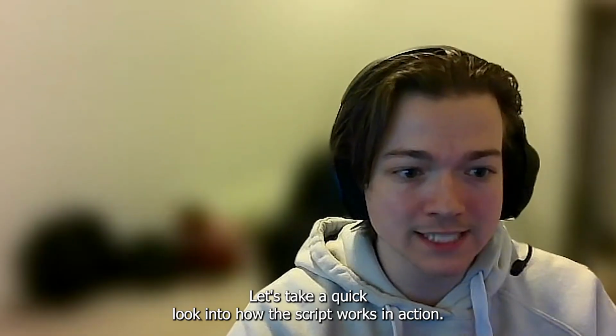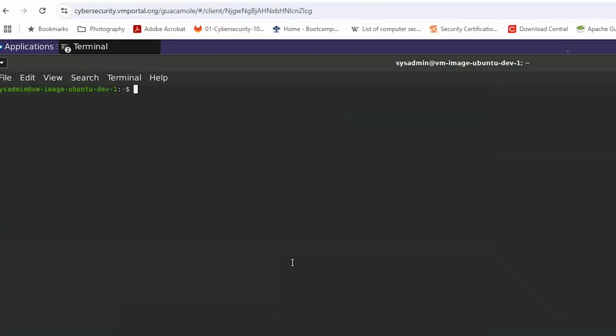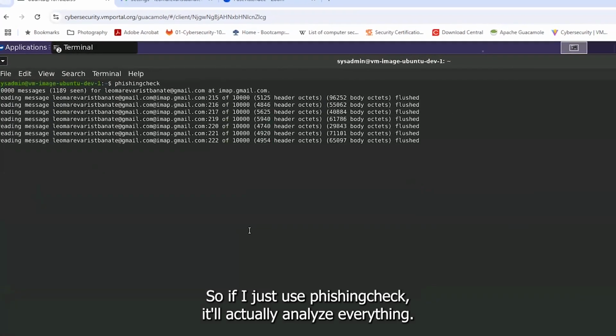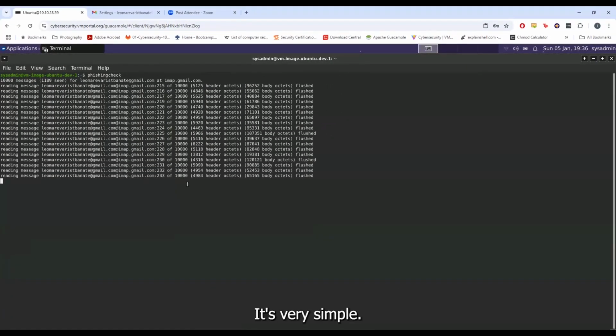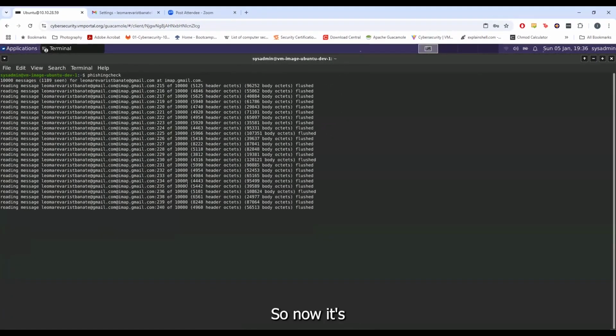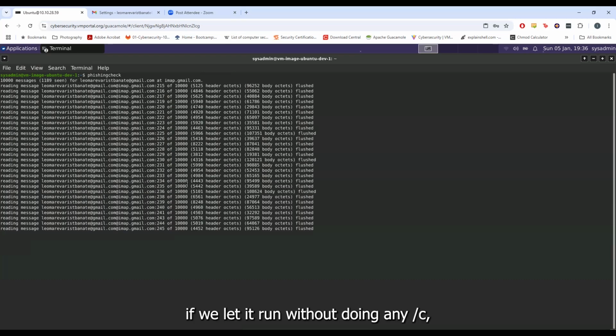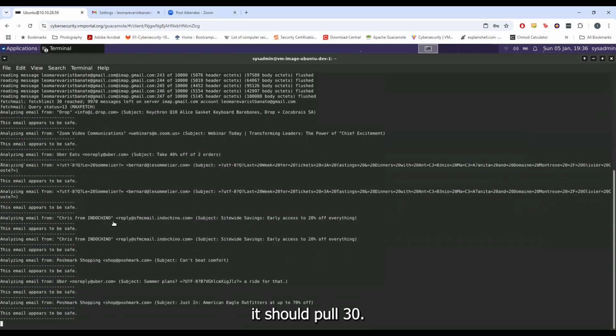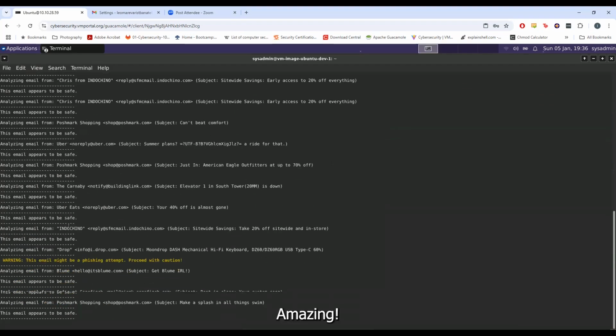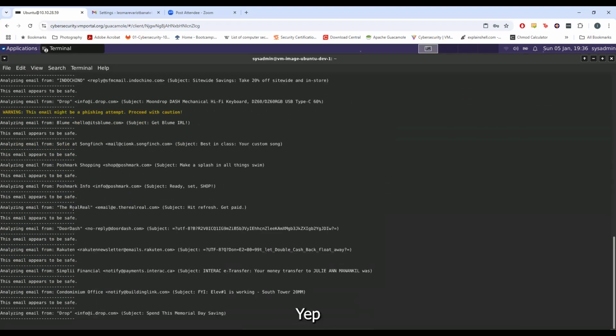Let's take a quick look into how the script works in action. I've also made it an alias on bash. So if I just use phishing check, it'll actually analyze everything. It's very simple. Now if we let it run without any arguments, it should pull 30. Oh, amazing. There it is.